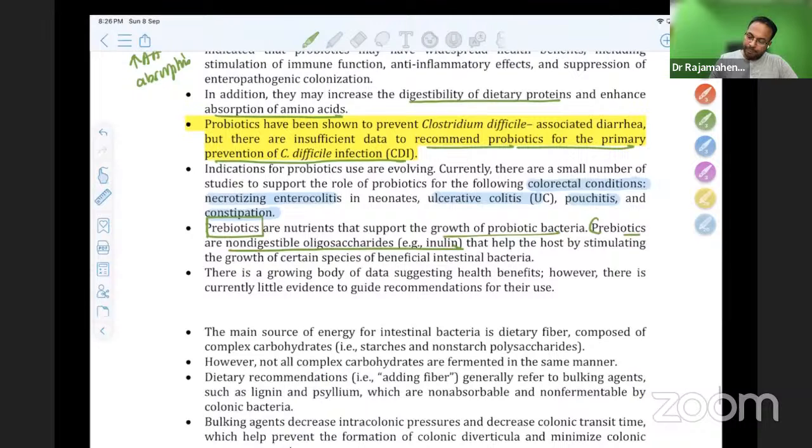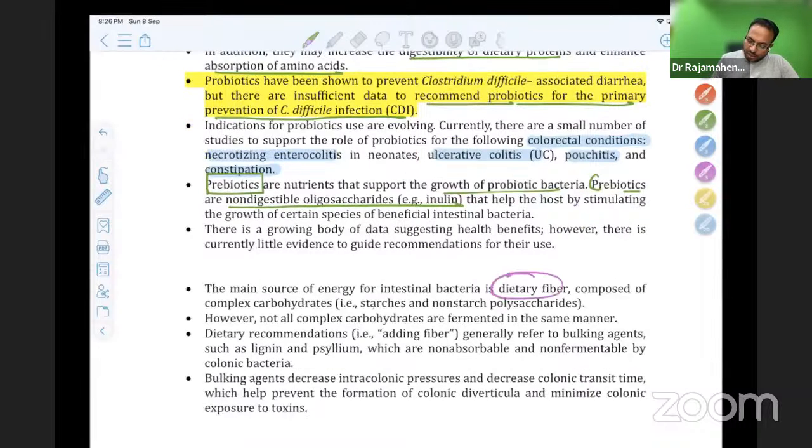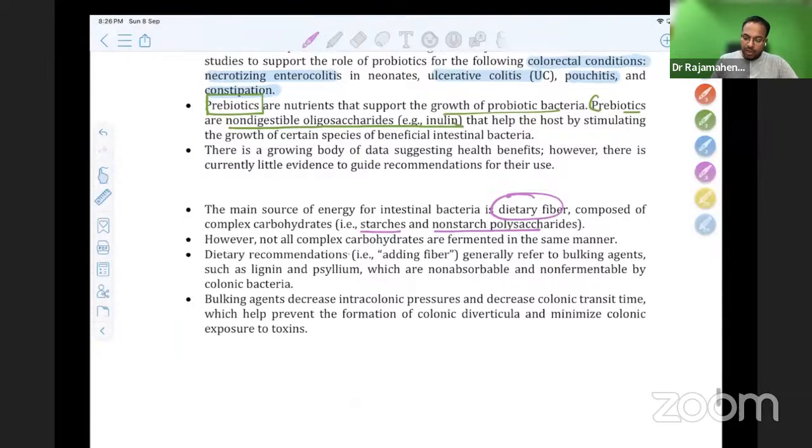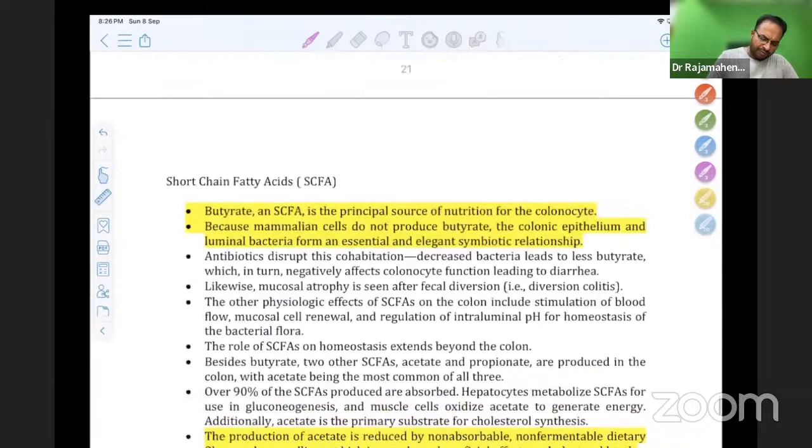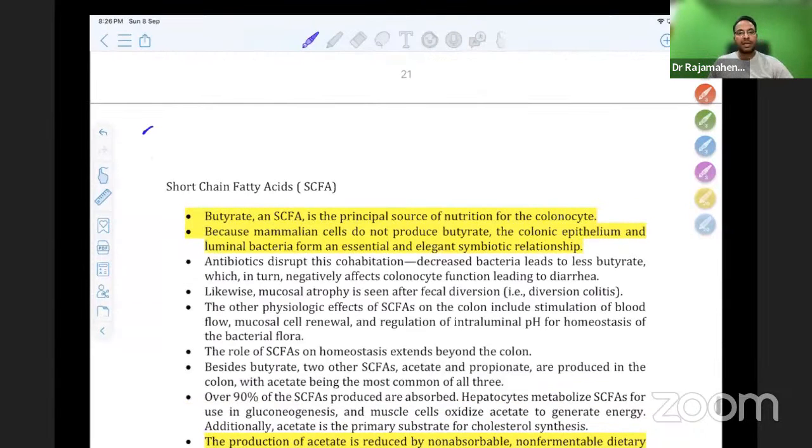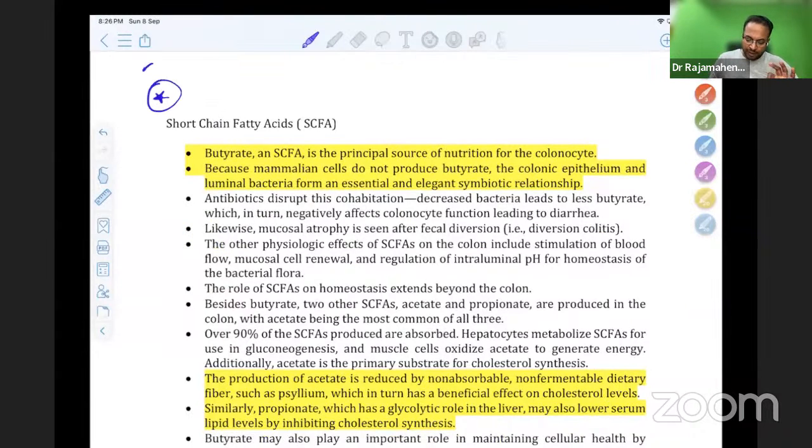The main source for the bacteria is dietary fiber composed of starches and non-starch polysaccharides. However, not all complex carbohydrates are fermented in this manner. Dietary recommendations of adding fiber generally refer to bulking agents such as lignin and psyllium, which are non-absorbable and non-fermentable by the colonic bacteria. Bulking agents decrease colonic pressure, decrease colonic transit time, help in constipation patients, and prevent colonic diverticulum. Short chain fatty acids are a favorite topic of AIIMS examiners. The most commonly available short chain fatty acid is acetate.